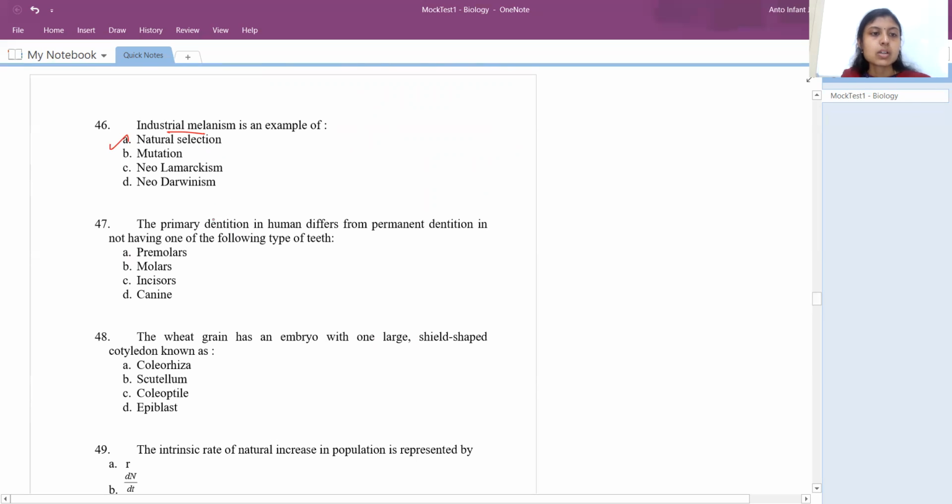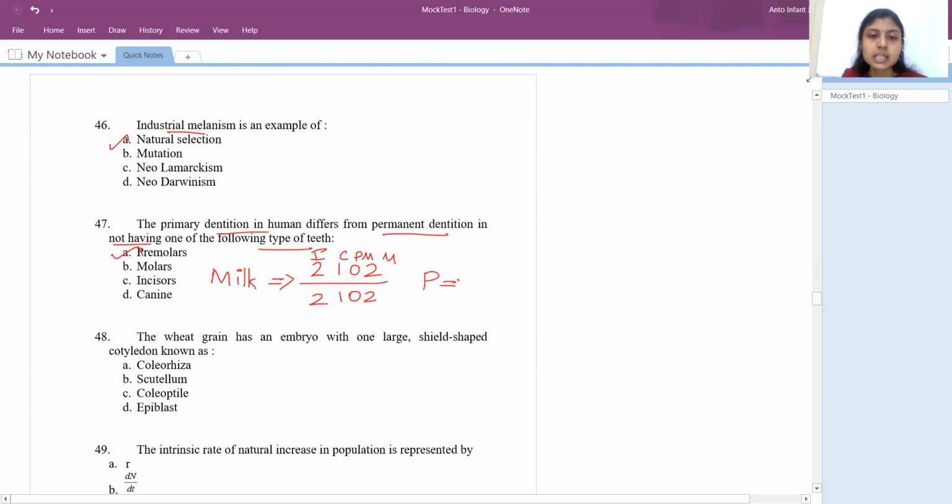Next question, the primary dentition in humans differs from the permanent dentition. They are talking about the milk teeth and permanent teeth, in not having which of the following types of teeth. The answer is premolars. If I take the milk teeth, their dental formula is 2102, the lower jaw is 2102: incisor, canine, premolar, and molar.